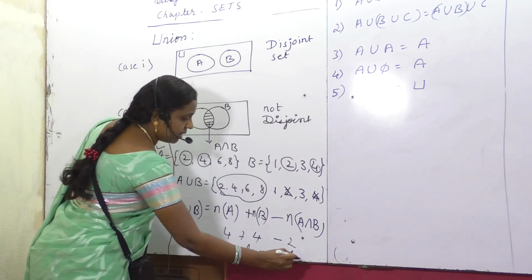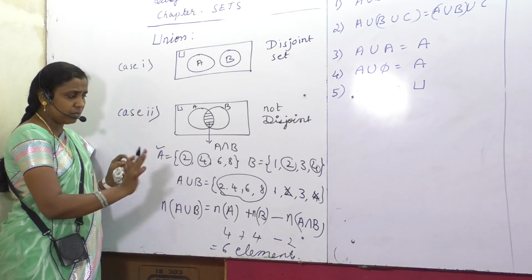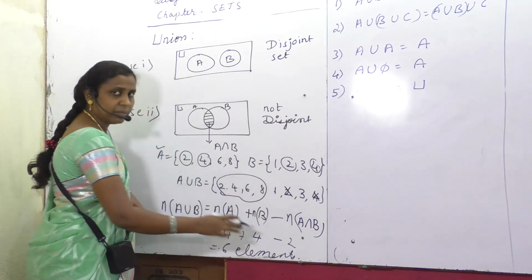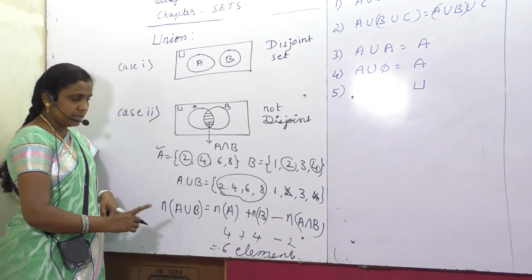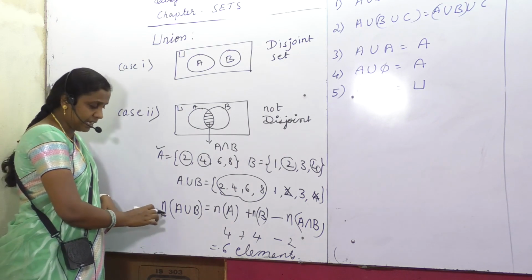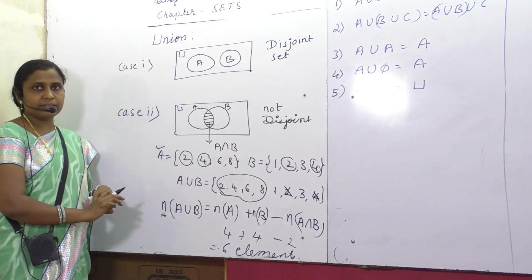A union B. Am I right? This is A union B, what we have written. 1, 2, 3, 4, 5, 6, 6 elements. Is it not? I am just talking about the number of elements. N means what? Number of elements.